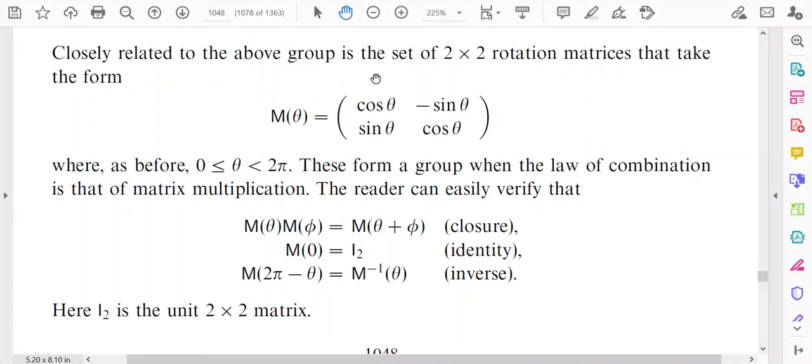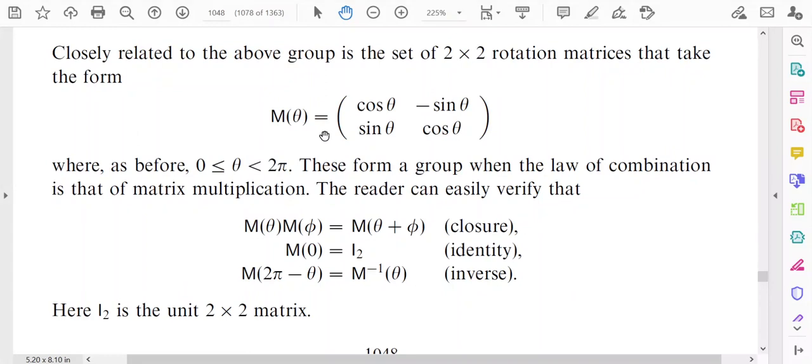Let us consider a set of 2×2 rotation matrices that take the form M(θ) = [[cos θ, −sin θ],[sin θ, cos θ]]. So M(θ) is a matrix known as the rotation matrix.